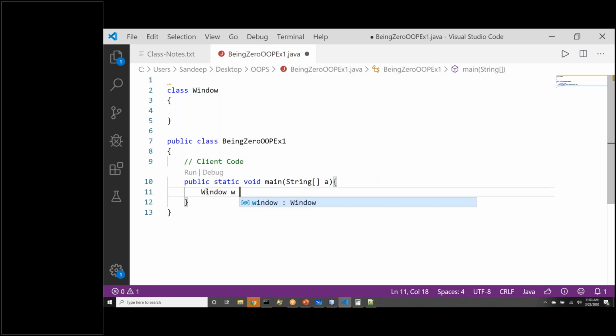Window w is equal to, how do I create an object of the window class? Can anybody help me with the syntax in Java? Window w is equal to new Window. Right? We have created an object of our window class, and the window class is what we are writing. Our goal is to show the window.